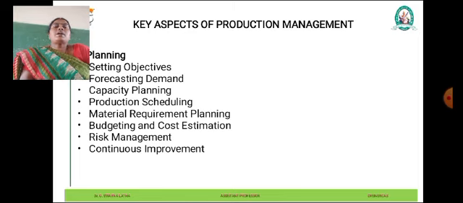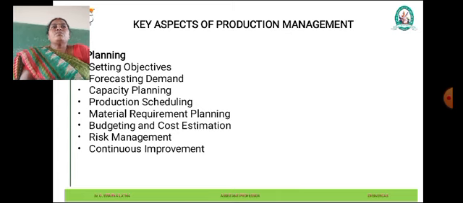Understanding customer demand is crucial for planning production activities. Forecasting techniques such as statistical analysis, market research, and historical data analysis are used to predict future demand for products. Accurate demand forecasts enable production managers to plan inventory levels, resource allocation, and production schedules accordingly. Next, we can see the capacity planning.